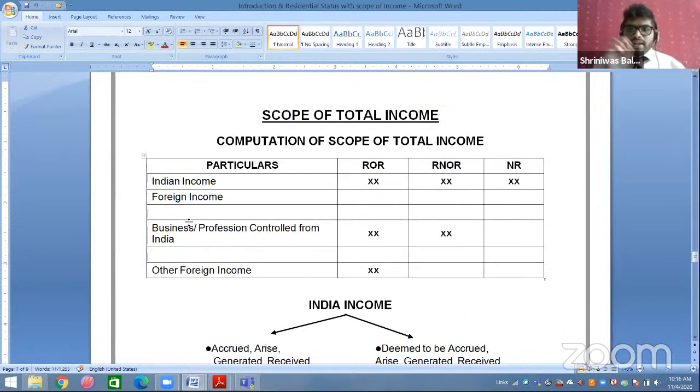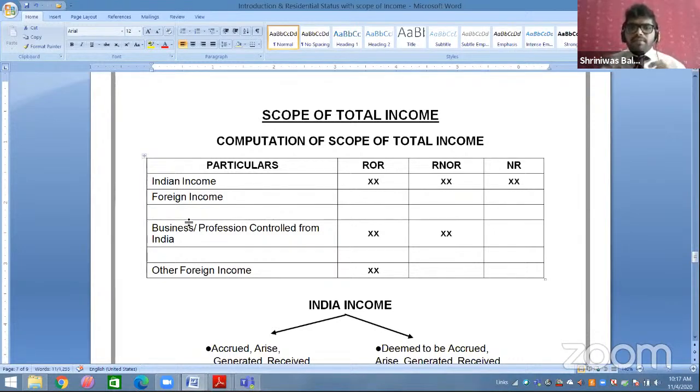Foreign income has two categories. First category, business or profession controlled from India. Second category, other foreign income. So how to categorize them? See, for example, ABC Limited, a company whose head office is in India.